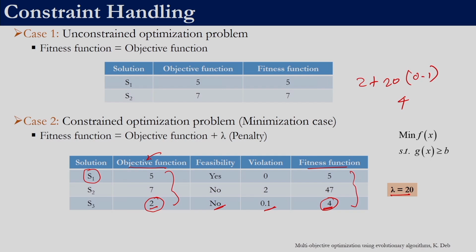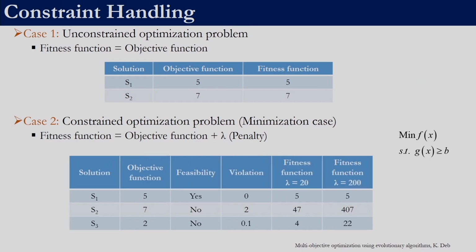This happens because the lambda value is not appropriately chosen here. If we choose a lambda value of, let's say, 200 instead of 20, then this solution will continue to be 5 because it is a feasible solution. No matter what the value of lambda is, the violation is 0, so the objective function is the same as the fitness function value, whereas this 7 will now become 7 plus 200 into 2.